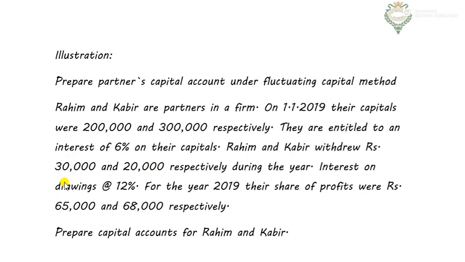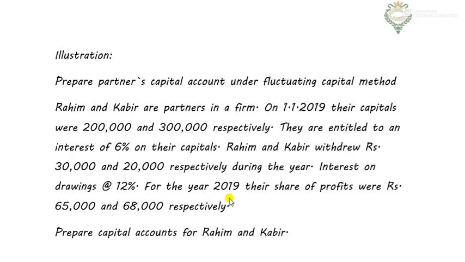Rahim and Kabir withdrew 30,000 and 20,000 respectively during the year. This is drawings, and drawings reduce the capital. Right? Drawings reduce the capital. Interest on drawings at 12%. Now they have given me interest on drawings also. I taught you very nicely how to calculate interest on drawings. In this case, 30,000 into 12% into 6 by 12. Why? Because they haven't given any date of drawings. If they don't give any date of drawing, we just write 6 by 12.